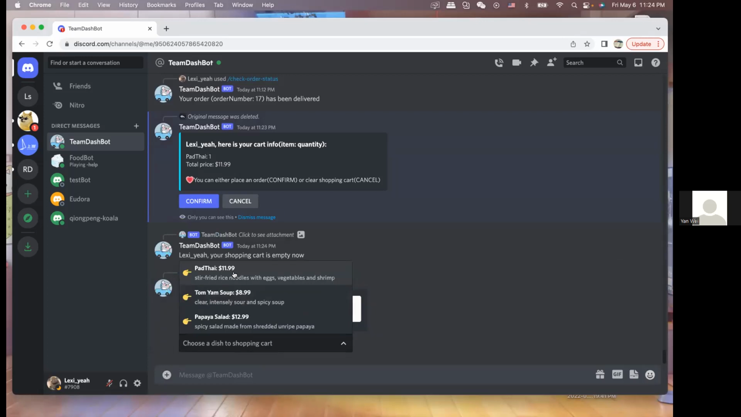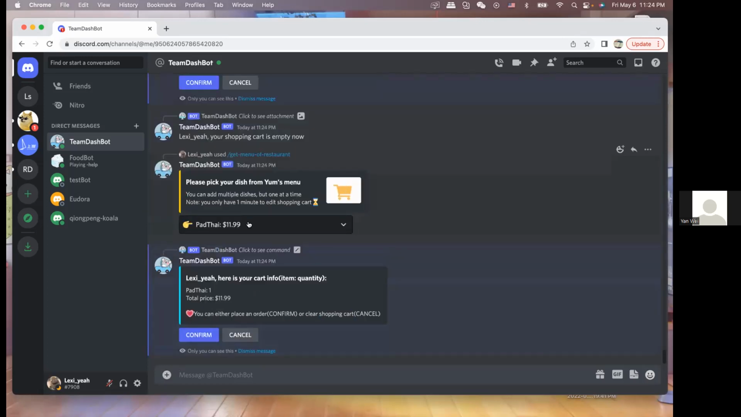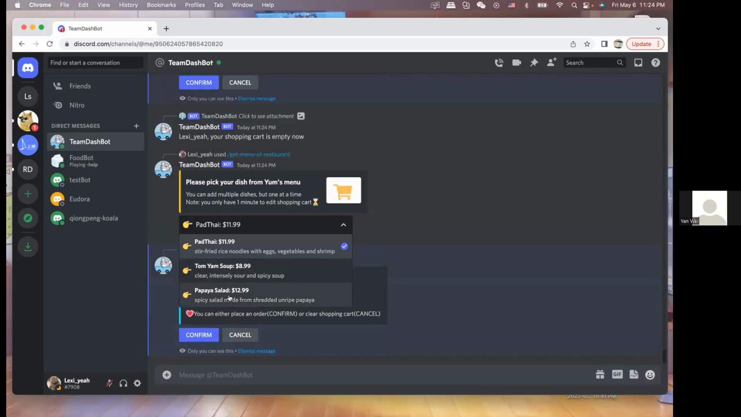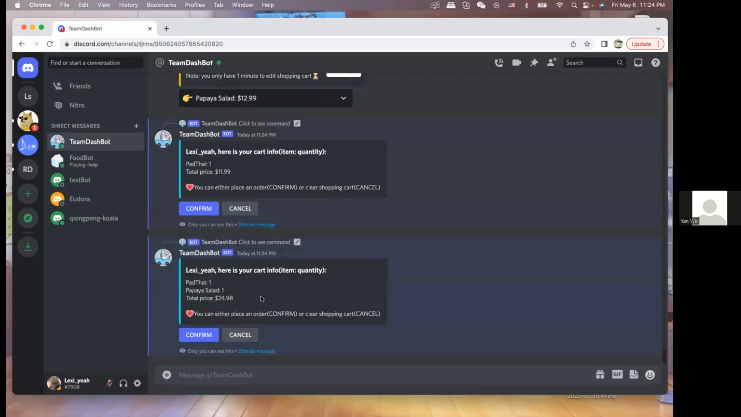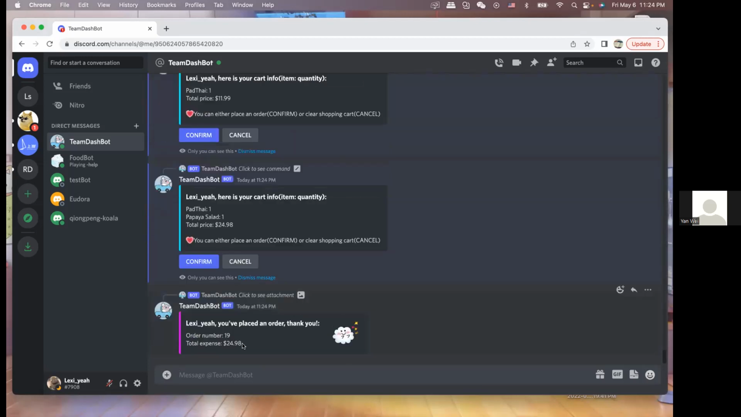So I add one pad thai, and also I want to have one papaya salad. Now you can see I have one pad thai and one papaya salad. And now I want to confirm this order. So the bot tells you you've placed an order, and the order number is 19 and the total expense is $24.98.